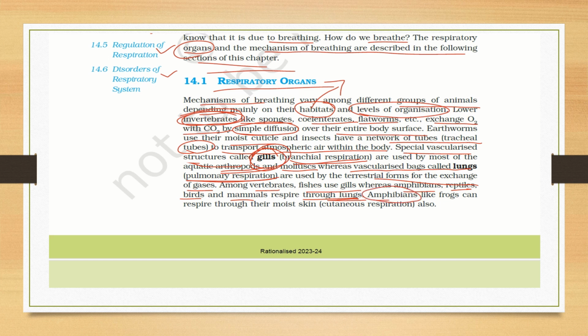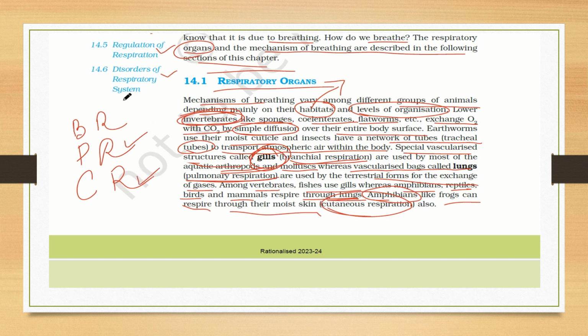So amphibians like frogs, they can respire through their moist skin, and that is called cutaneous respiration. So here we have studied three types of respiration. First one is the branchial respiration, second one is the pulmonary respiration, and third one is the cutaneous respiration. So cutaneous respiration through skin, pulmonary respiration through lungs, and branchial respiration through gills. So it's clear to all of you now.